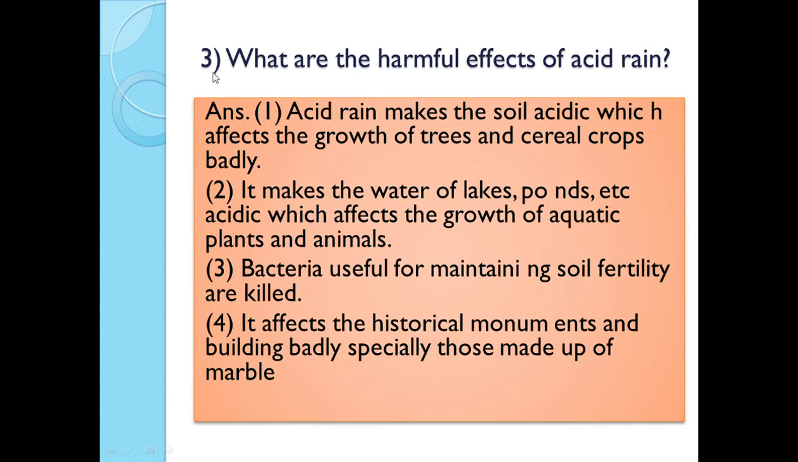Next question is, what are the harmful effects of acid rain? The harmful effects of acid rain are: acid rain makes the soil acidic, which affects the growth of trees and cereal crops badly. Acid rain makes the water of lakes, ponds, etc. acidic, which affects the growth of aquatic plants and animals. The bacteria useful for maintaining soil fertility are killed due to acid rain.